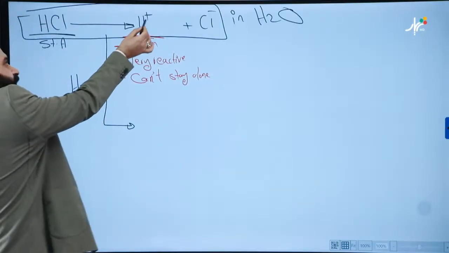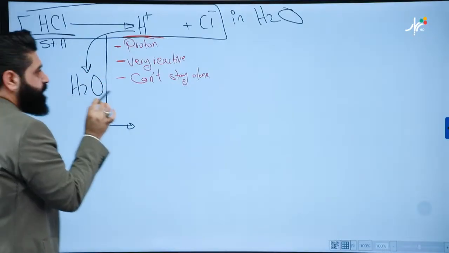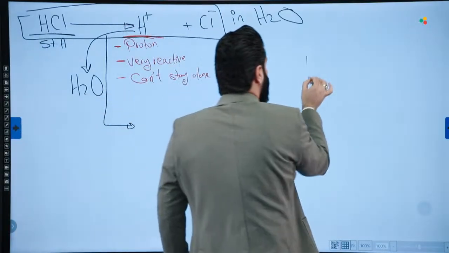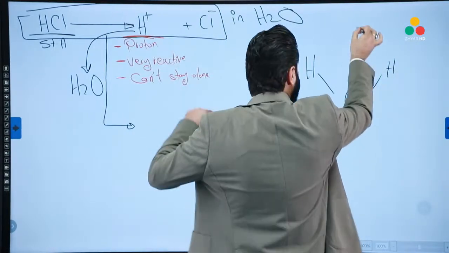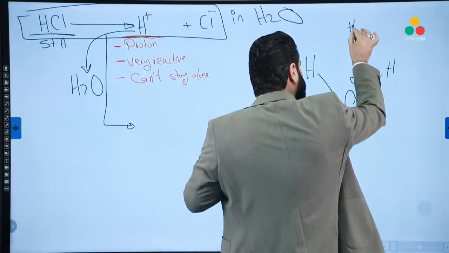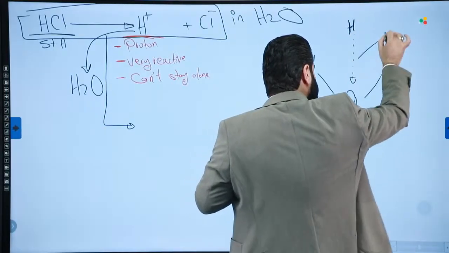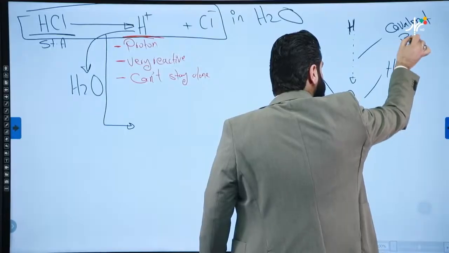Look, it will attack a water molecule to form this. This is a water molecule, right? And this proton will attack the oxygen atom, and it will produce a bond which is called a covalent bond.